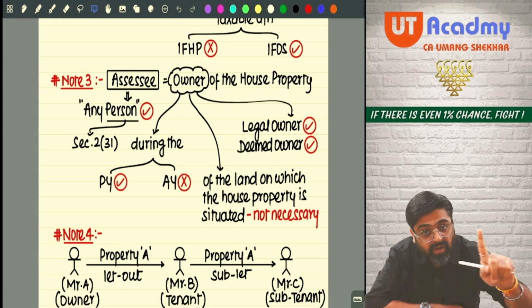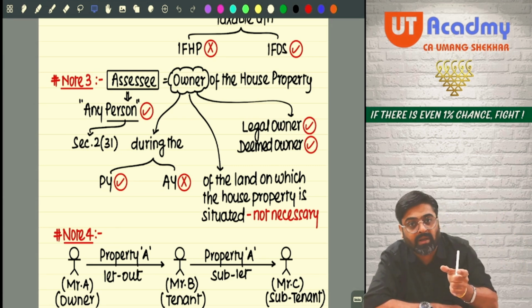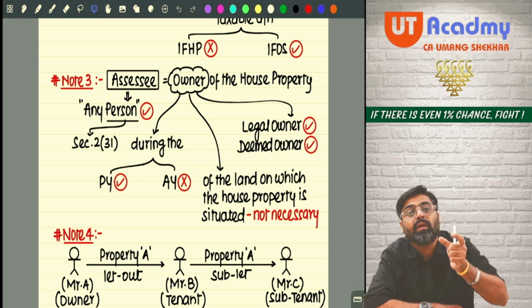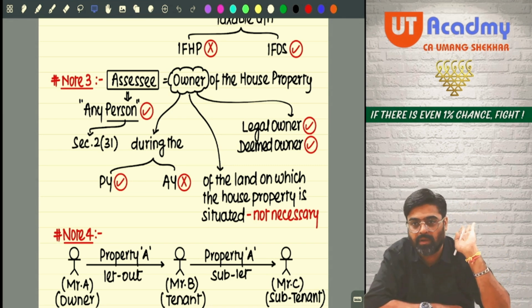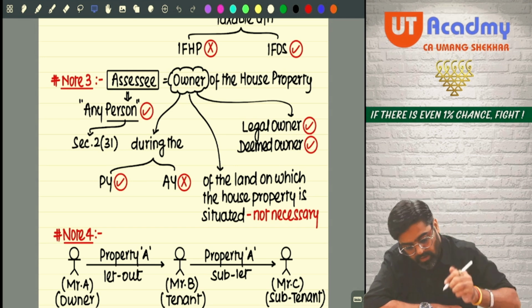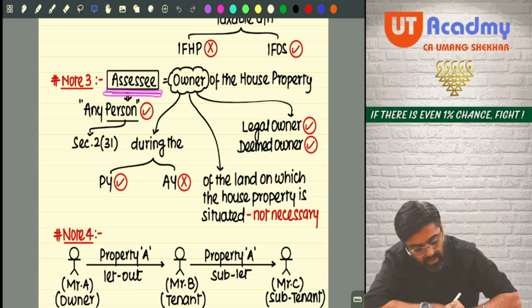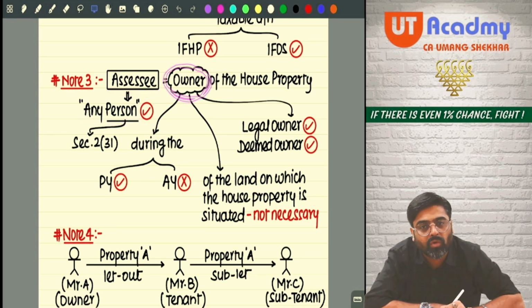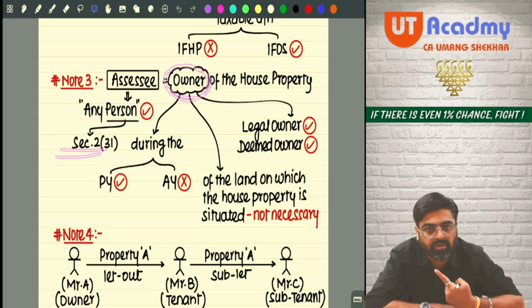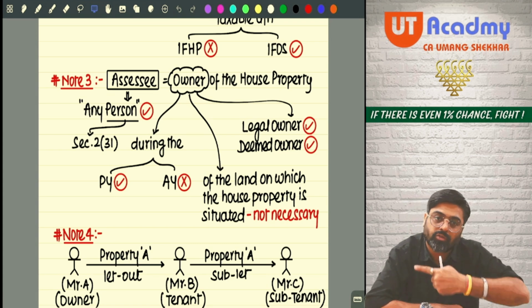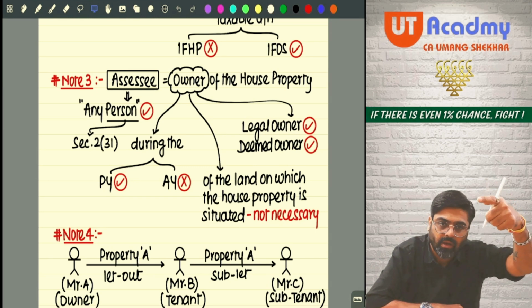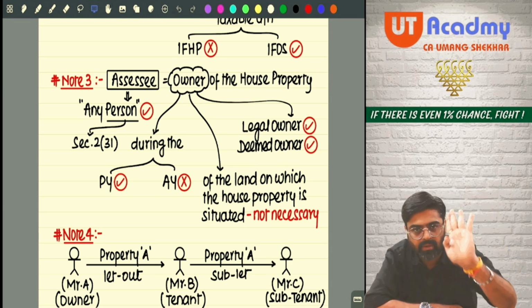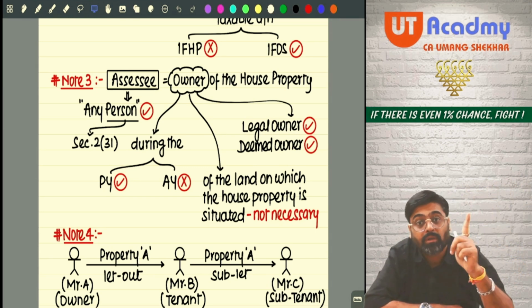That means for every person who is the owner of the building, that property will be brought under the head house property only. Getting my point? So, assessee can be any person who is the owner of the building. Do you know the meaning of person in section 2(31)? So all the persons which are written in 2(31) can be the owner of the building.